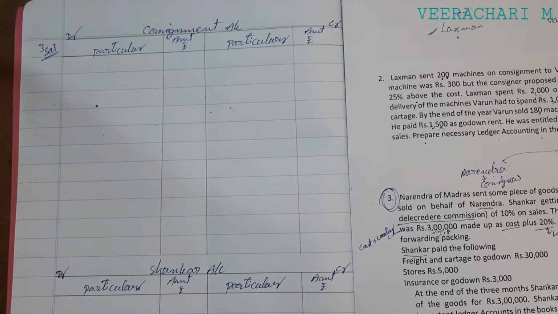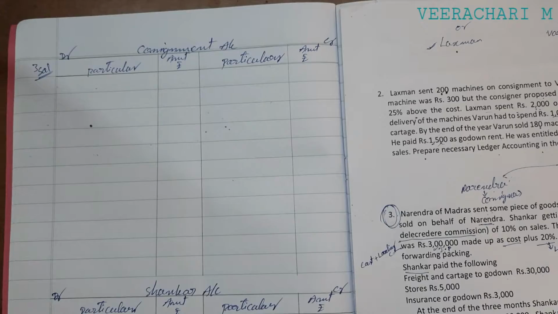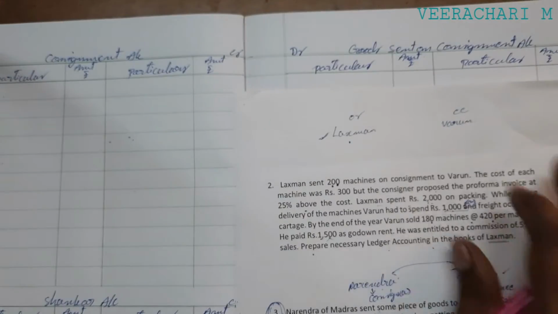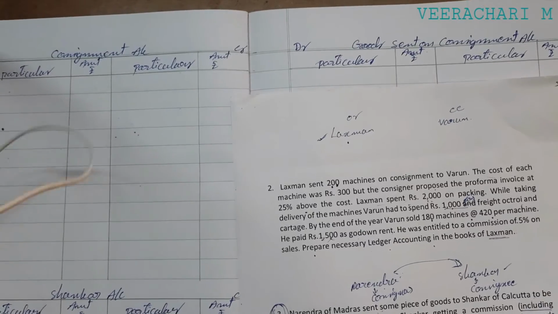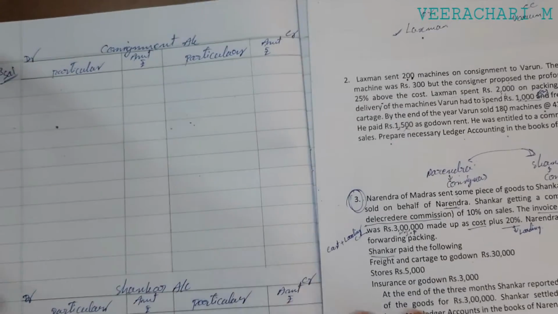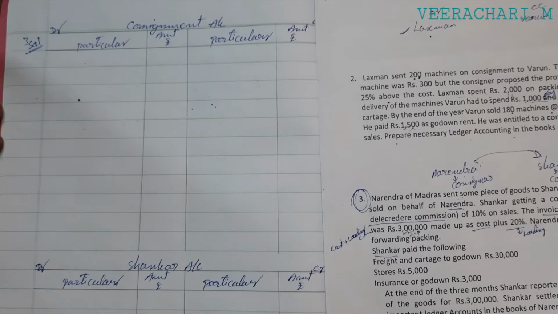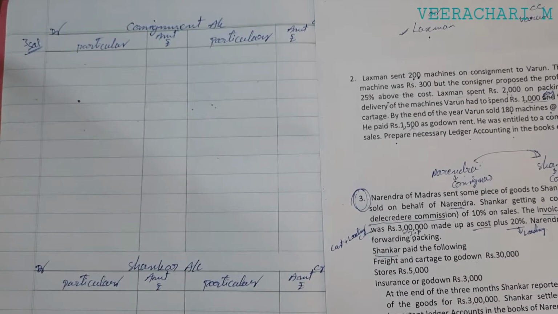I have already prepared all those ledger accounts, that is consignment account, Shankar account, and goods sent on consignment account. First we can complete the consignment account as per double entry. These accounts follow the double entry system, that is debit and credit, and we can go as per that only.